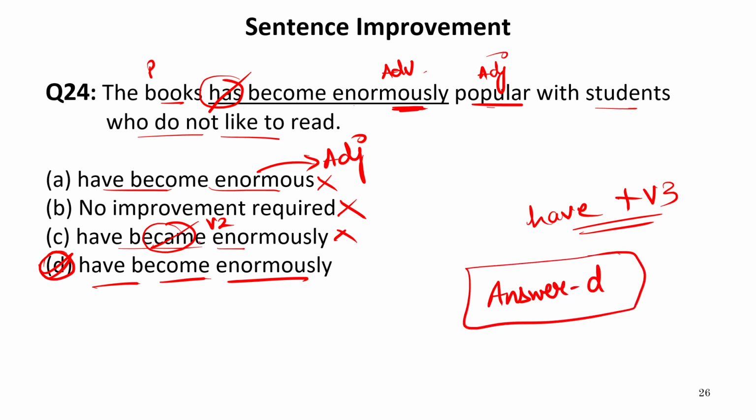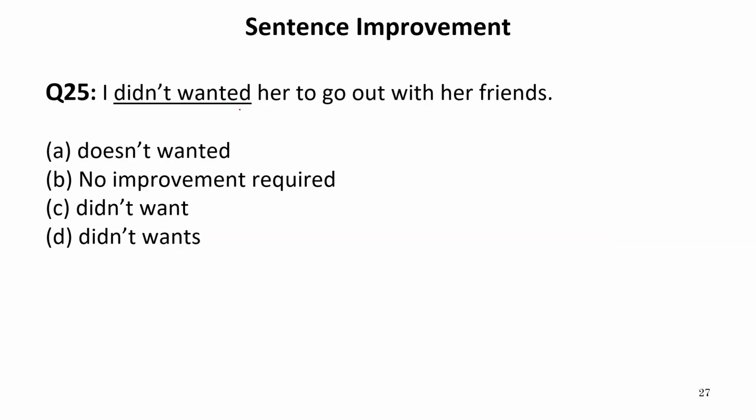Now let us move to the next one. I didn't wanted her to go with her friends. Now didn't is the second form of the verb, which needs only verb first form. We cannot write verb second form after did, because did is exactly the second form of do.